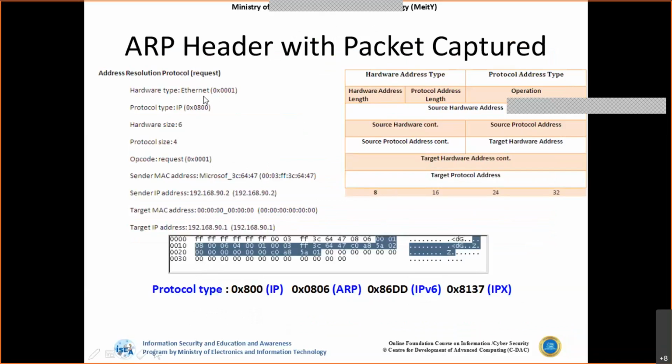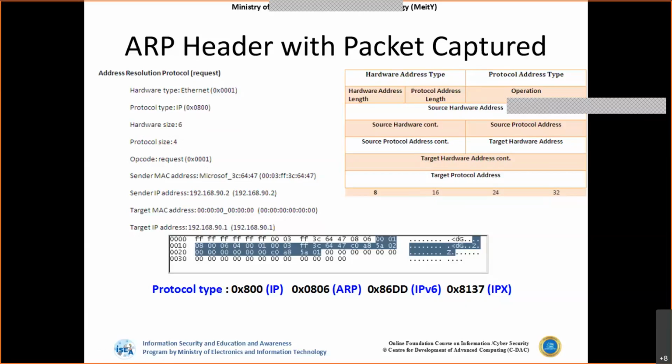So the hardware value is the Ethernet value. What is the protocol? The hexadecimal code is 0800, and for Ethernet it is 0x0001. The hardware size is 6, which is 6 into 8 bits, that is a 48-bit address length. The protocol size is 4 into 8, 32-bit. And this is the opcode. For request, it is 0001. If it is 0001, we need to understand it is an ARP request.